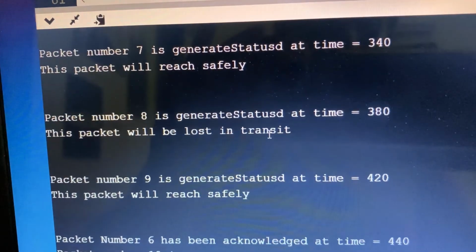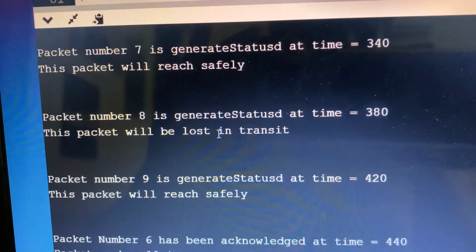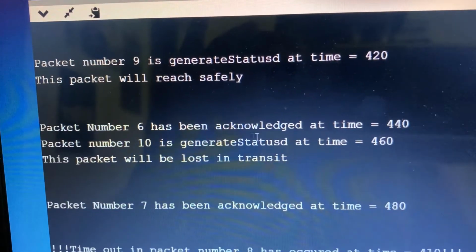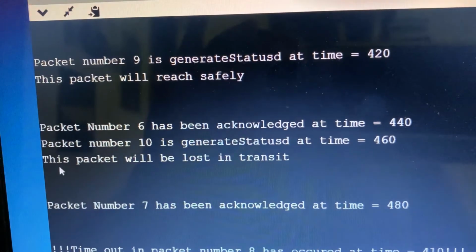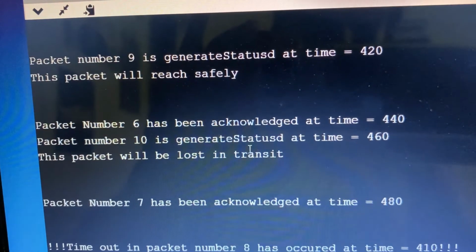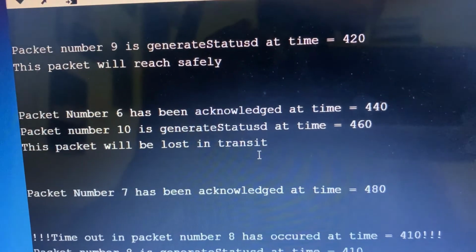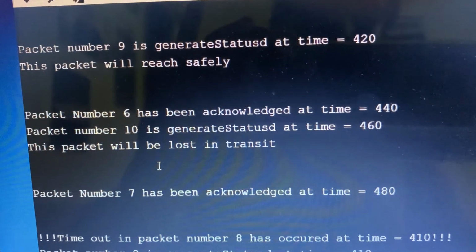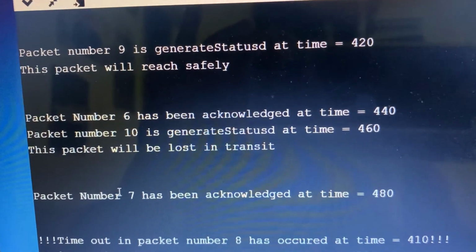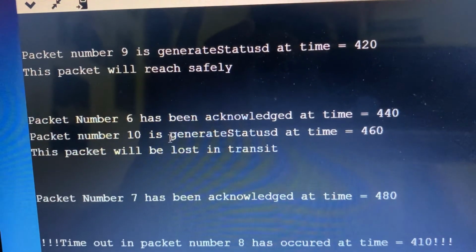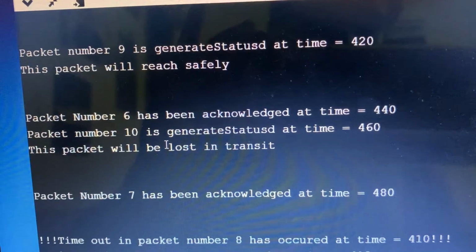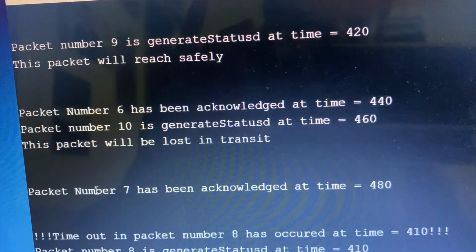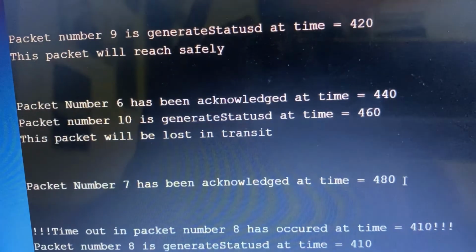But until we come to packet 8, we will continue our usual process. Packet 6 was acknowledged and packet 10 was generated and lost in its transit. We will see that once we come to packet 10. Now, packet 6 was acknowledged. We will continue acknowledging the consecutive packets. Packet 7 was acknowledged at time 480 milliseconds.